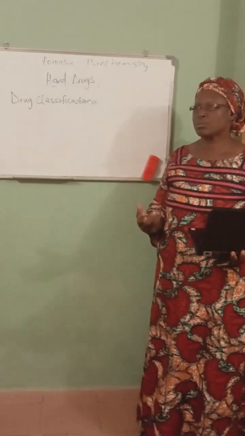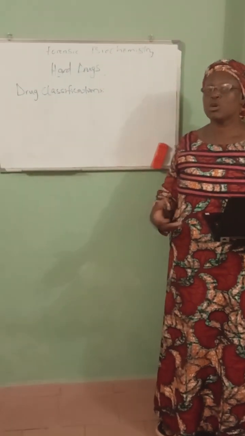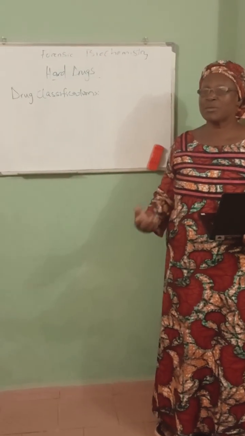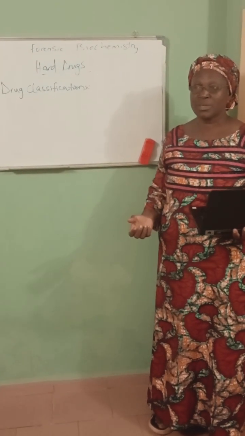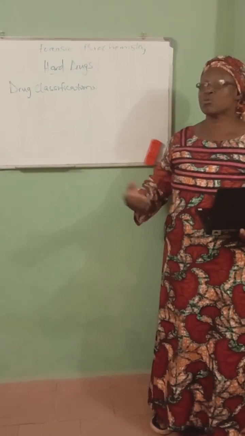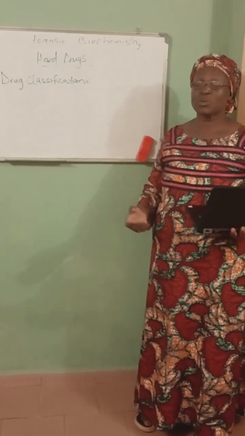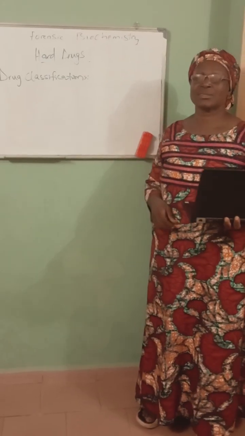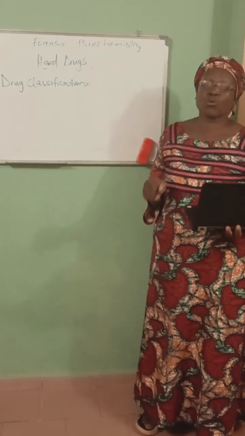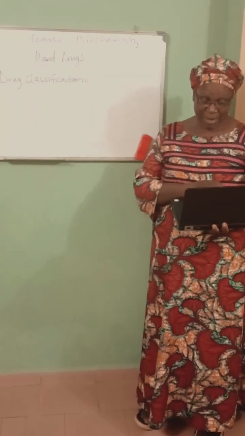Now we have some drugs that we call the uppers. The uppers are those that, when they are taken, make somebody become very energetic and overreactive. You will see them jumping up and down, doing strange things. The young ones say it makes them high, so to say. Those are the ones we call the uppers. Then we have the downers. Those downers are the ones that can make somebody very calm and cool. They can calm somebody down, and that's why we call them the downers.